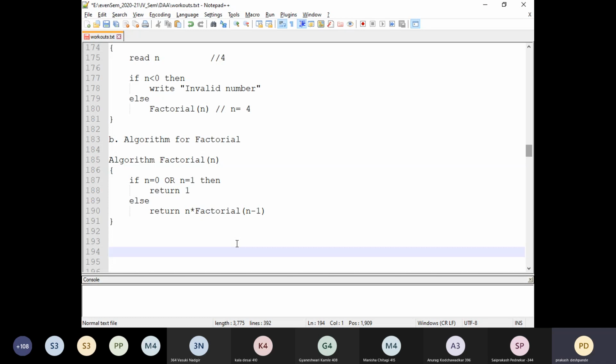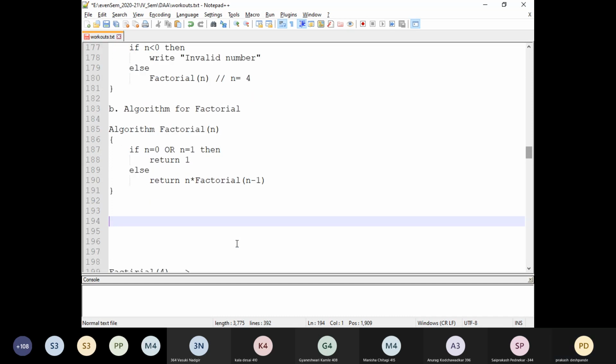First in, first out. Is that true? First in, first out, or last in, first out? Last in, first out. Last in, first out is the stack.